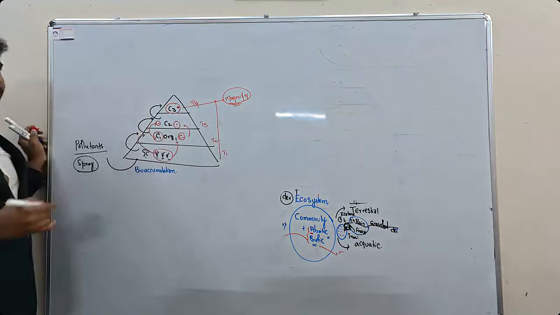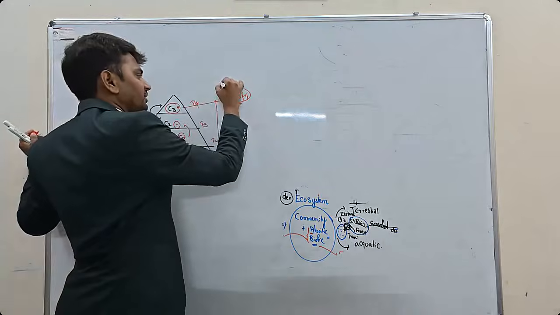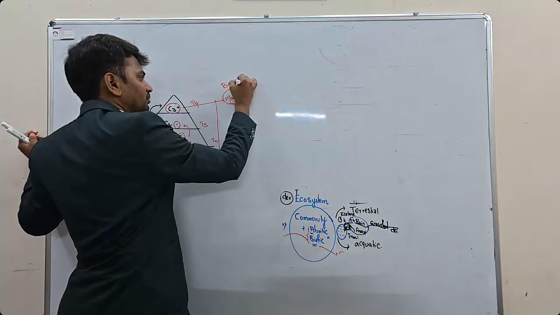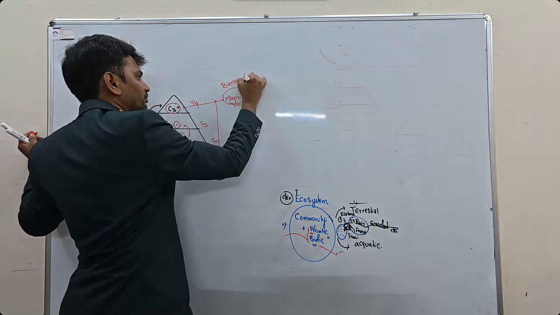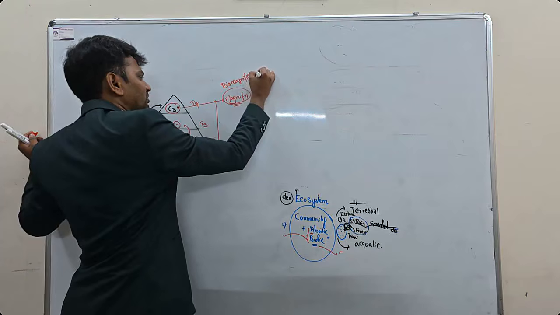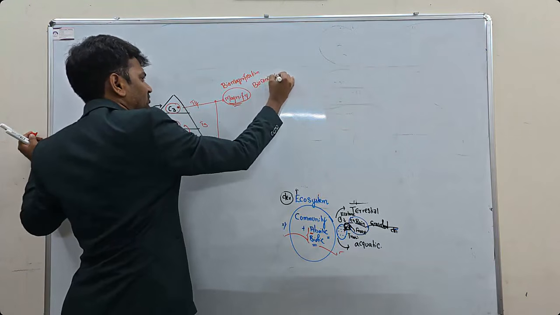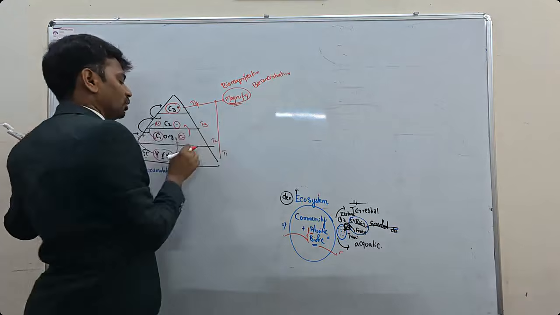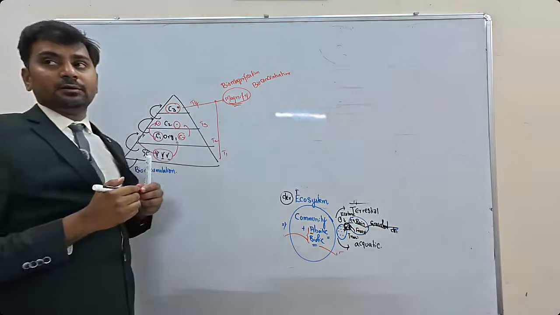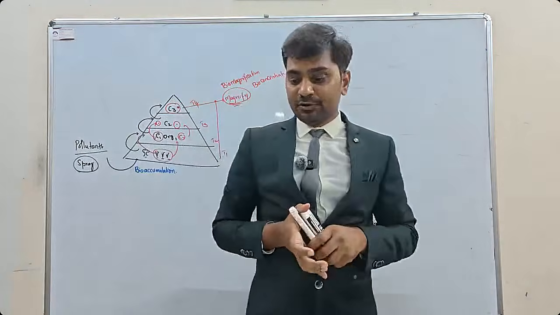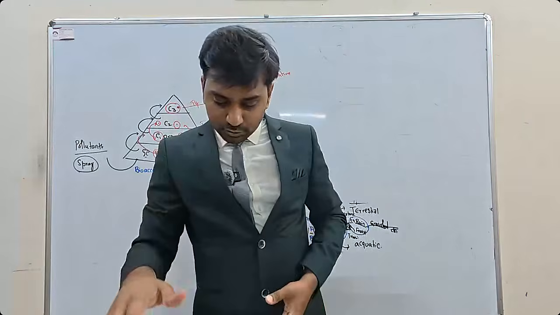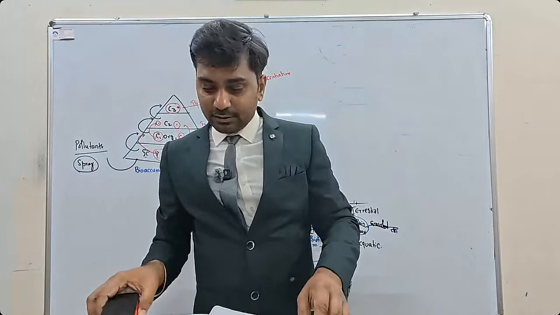This is called biomagnification, or you call it bioconcentration. It will be present in small quantities in the first trophic level, and as we move to the last trophic level, it will accumulate and get transferred.